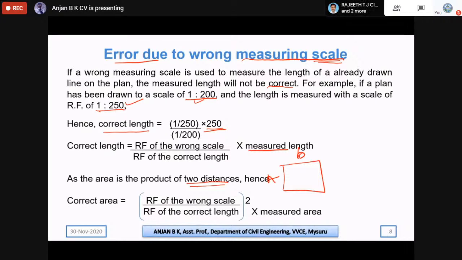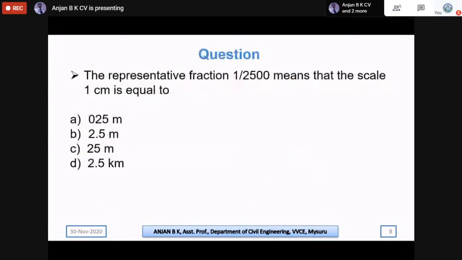Therefore, we'll be squaring up this particular equation, which we have already discussed. Squaring it and multiplying it with the measured area, we will get the correct area. So the formula remains the same. The only thing you should remember is that we are squaring up. This same formula we will be using in chain errors in order to calculate the correct length. So let us take a look into the questions which are asked in the GATE examination.